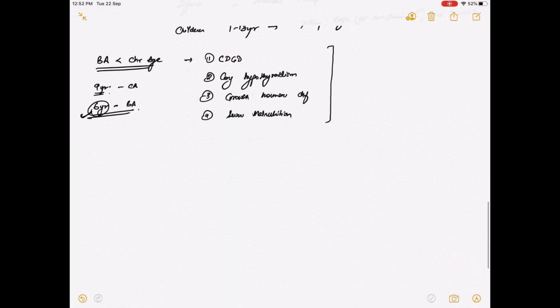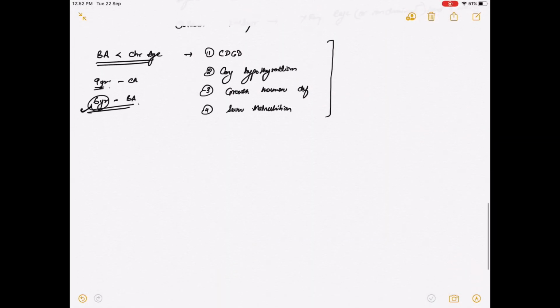So now we will discuss how we have to differentiate the different short stature. First is chronological age more than bone age, which is equal to height age, plus normal growth velocity.